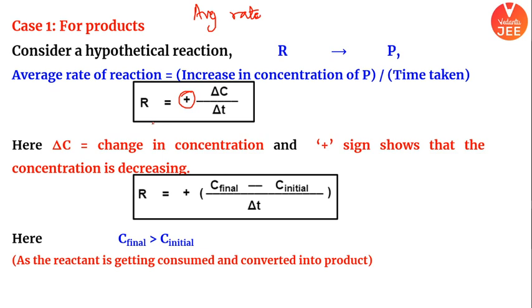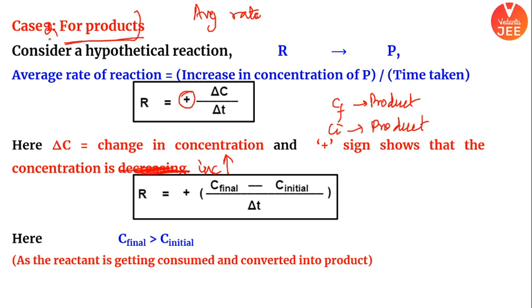Average rate is basically you are giving substantial amount of time for your reaction to proceed, right? Positive is an indicator that the concentration is increasing, right? That the concentration is not decreasing, this is increasing. Positive sign is indicating that the concentration is increasing. First point. Same logic. C final by C initial. Beta, here C final is for product and C initial also for product. Okay, this is we are talking about average rate in terms of product.